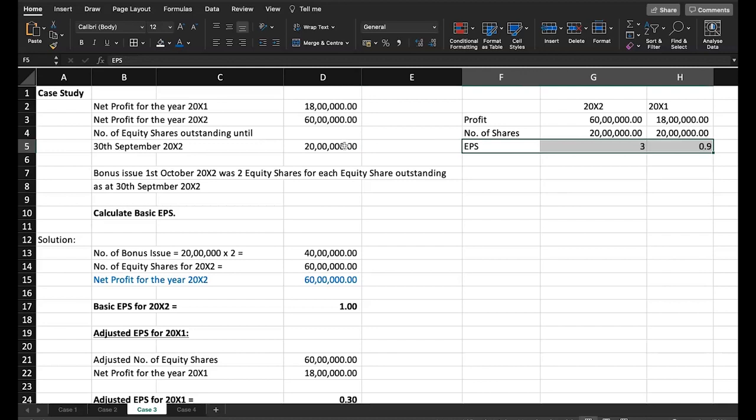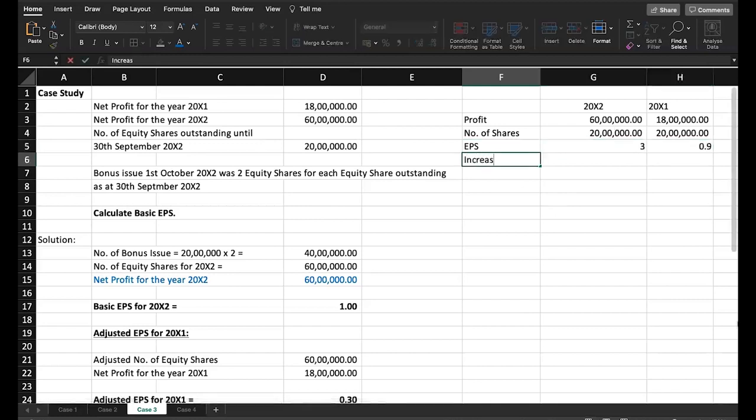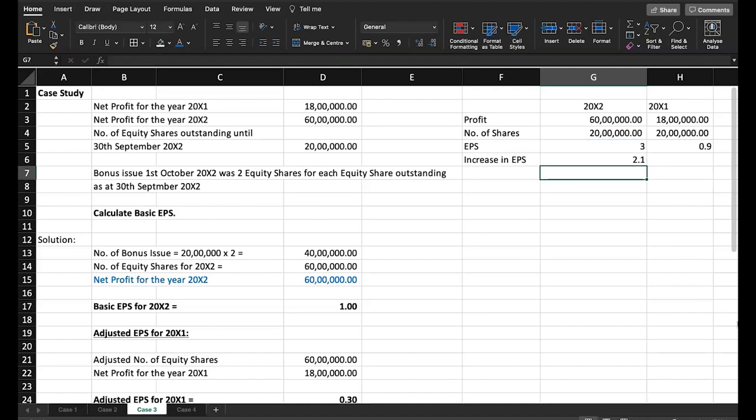Look at the increase. You are looking at a scenario where there is no bonus issue, and look at the EPS, from 0.9 it has increased to 3. And what is the increase in EPS? Increase in EPS, it's 3 minus 0.9, so there is an increase in EPS of 2.1. If I express this in percentage, 2.1 divided by 0.9, it means there is a 233% increase in earnings per share.